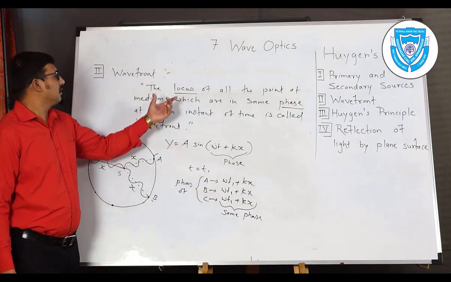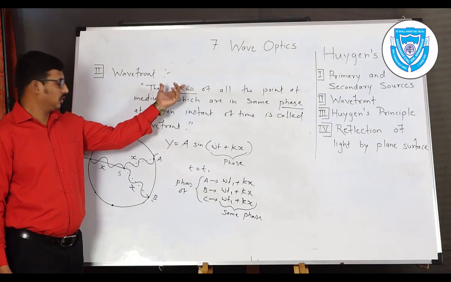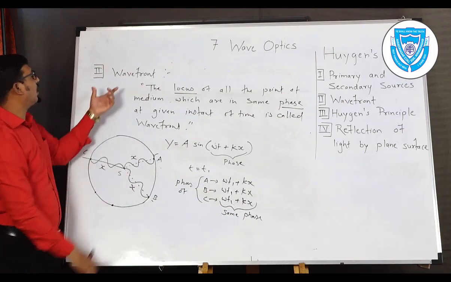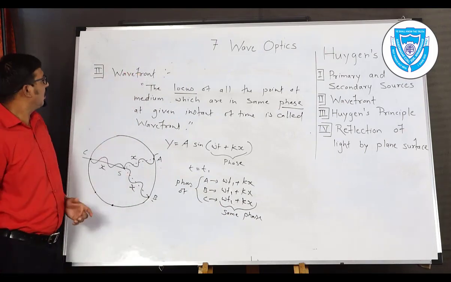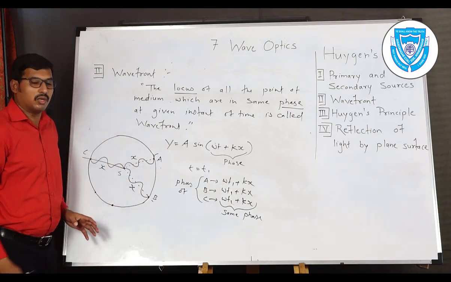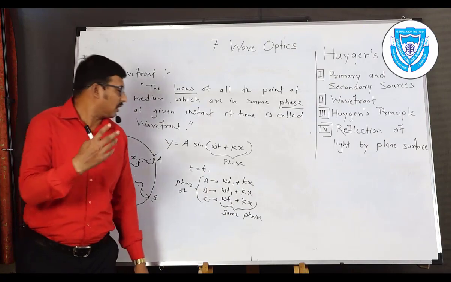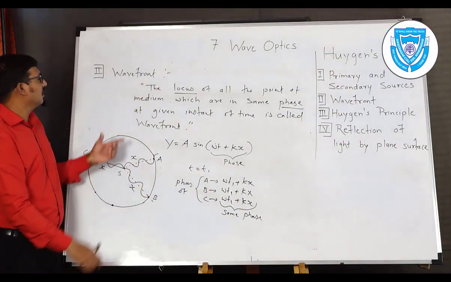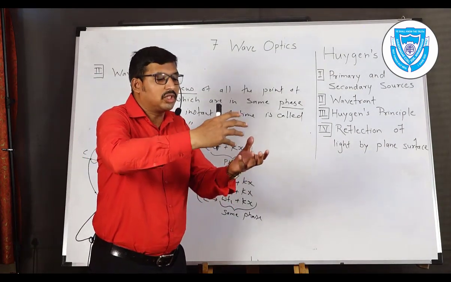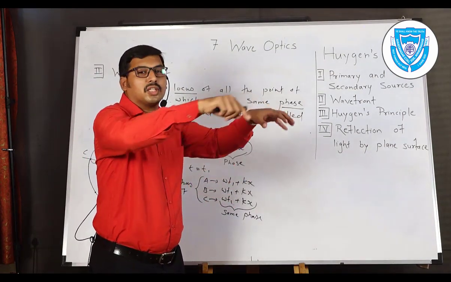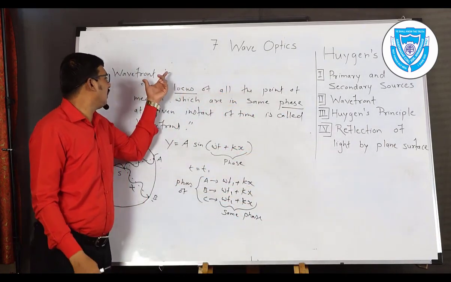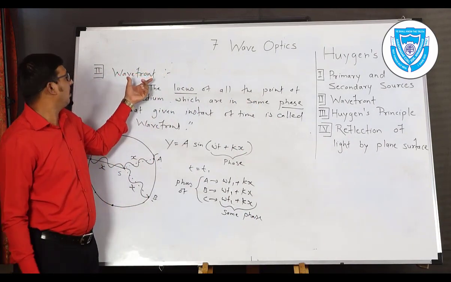The set of points, called a locus, which have the same phase, such a surface is called a wavefront in 3 dimensions, or in 2 dimensions we have a particular closed loop, which may be in the form of a circle, for example. That circle is called the wavefront. We have the example of a stone dropped in water and a disturbance created. We observe circles that go on expanding. That circle shape is called the wavefront. In that case, the wavefront shape will be in the form of a circle.